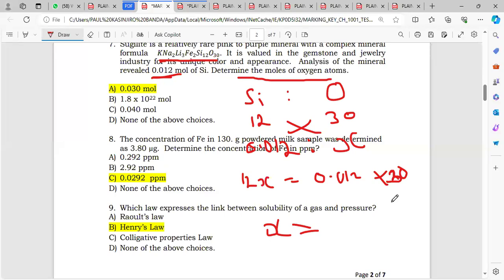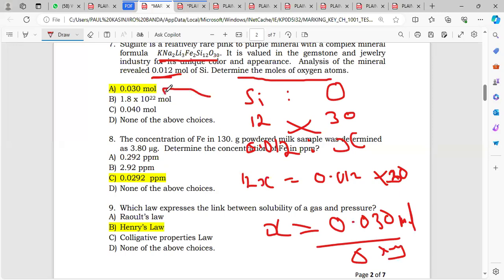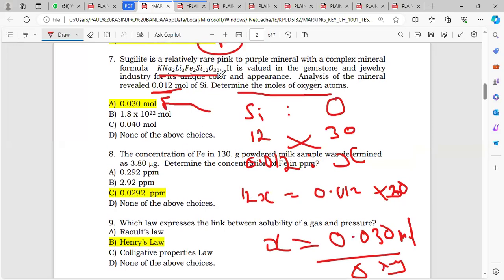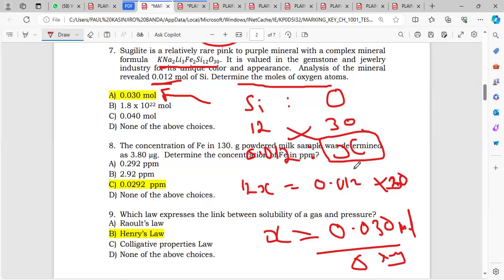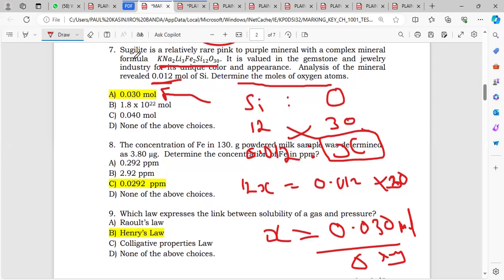Let me check on my calculator. But you can confirm the answer on your calculator as well. Okay, so when I multiply, my calculator is giving me 0.030 moles. Okay, and these will be the moles of what? The oxygen there. Okay, so no wonder they put that as our answer there. So you just simply have to get the mole ratio from there and then compare it with the moles of silicon that you'll be given there to find the unknown moles of the oxygen. Okay, I hope we are good.